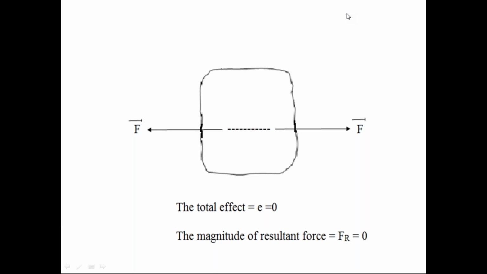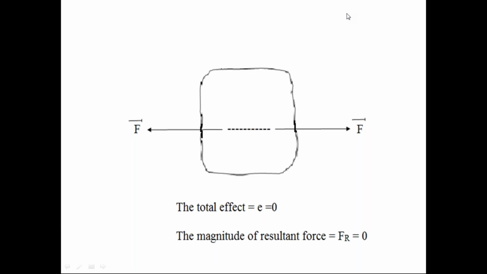So please always remember this in engineering mechanics. Whenever the force system acting on the rigid body is in equilibrium condition, the resultant force magnitude of the force system is zero. The effect of that force system on the rigid body is zero.